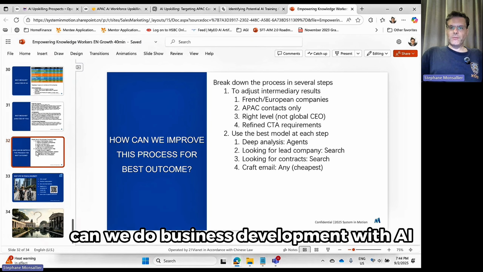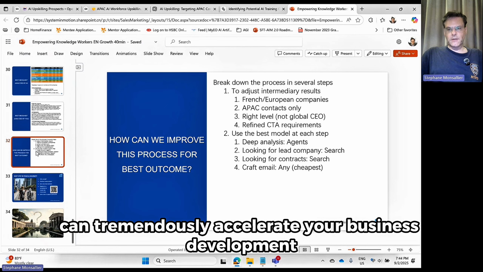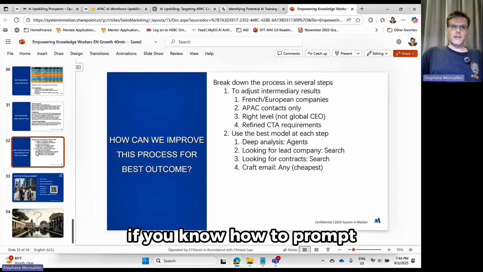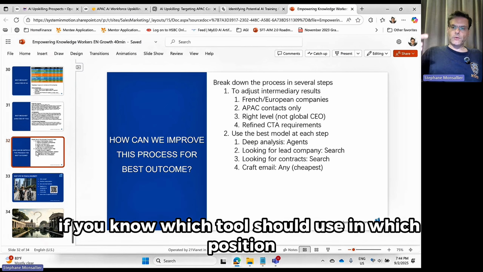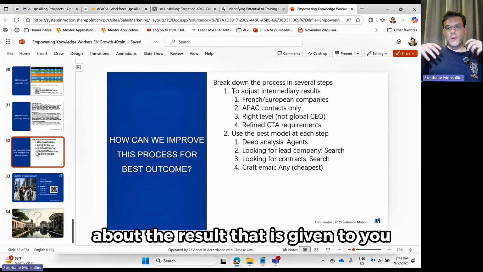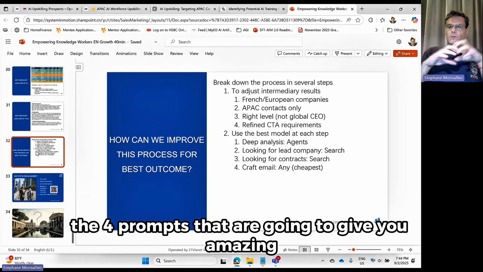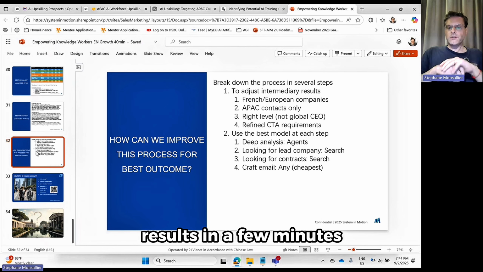Can we do business development with AI? Absolutely. AI can tremendously accelerate your business development if you know how to prompt, if you know which tool you should use in which position, how to break it down, and if you have a critical opinion about the result that is given to you, and you can correct it until you have the 4 prompts that are going to give you amazing results in a few minutes.